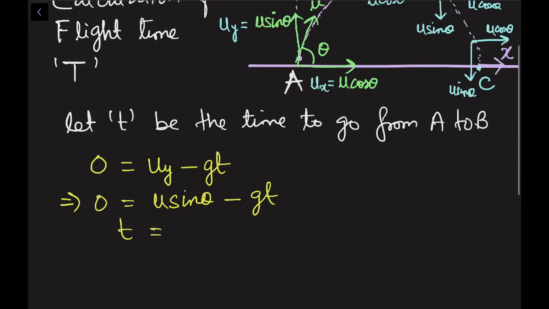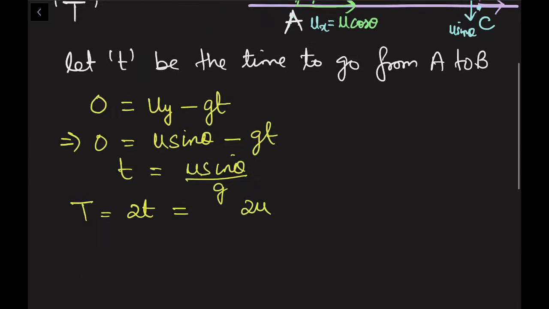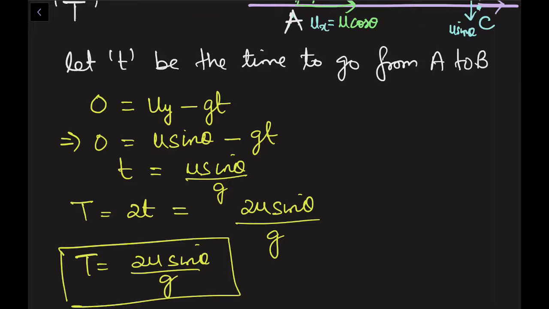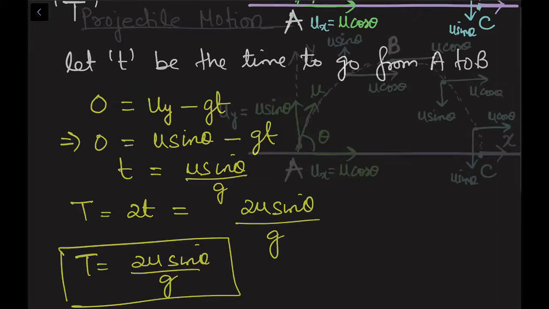So small t is equal to u sin theta by g. So your capital T is going to be twice small t. It is 2u sin theta by g. So this is the formula for time of flight. This is the total time taken by your projectile to move from A to C.